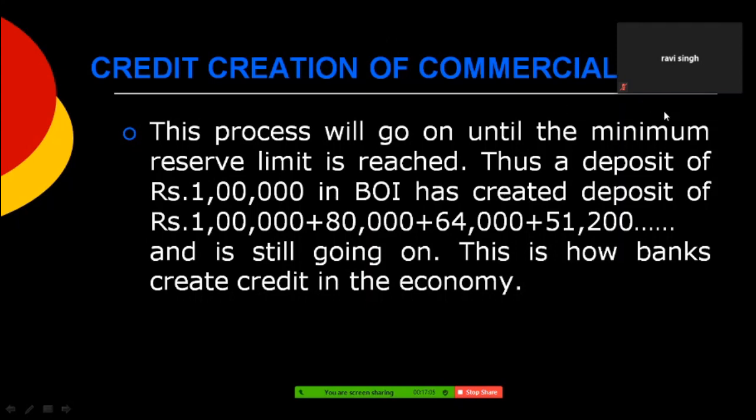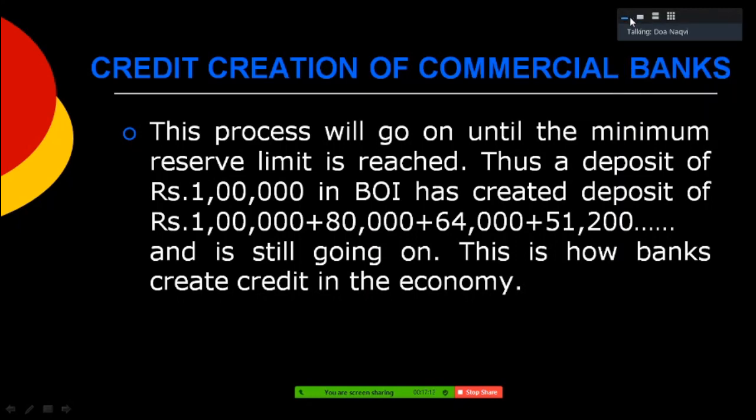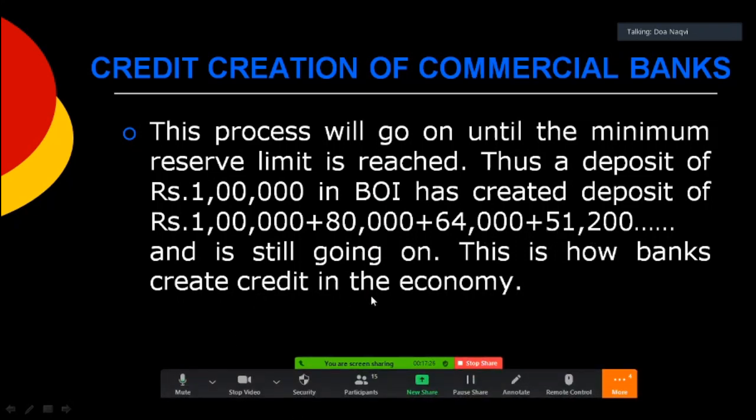So the process will go on and on until the minimum reserve limit is reached. Thus, a deposit of 1 lakh rupees in Bank of India has created a deposit worth rupees 1 lakh, then 80,000, then 64,000, then 51,200, and is still going on. And this is how banks create credit in the economy.